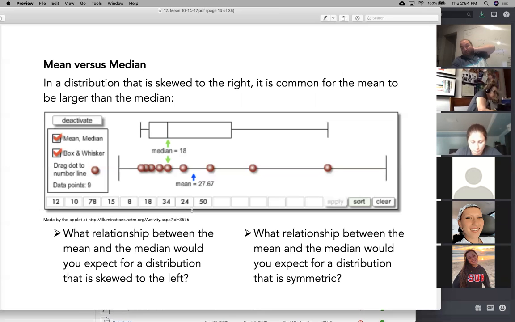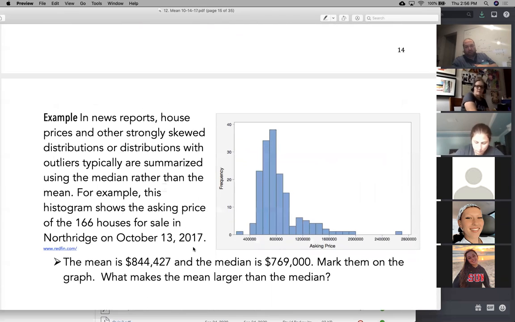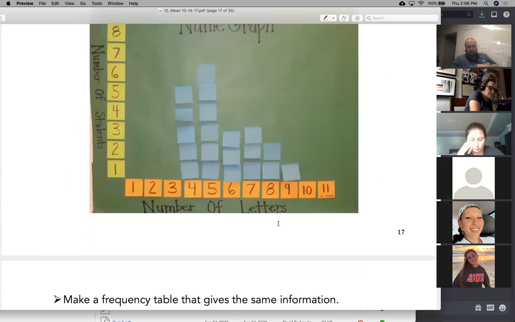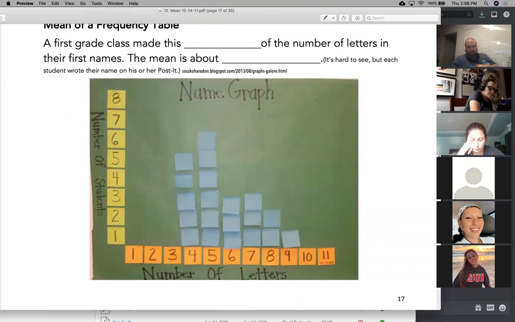If it is symmetric, actually it doesn't matter which one you use because you get the same value in both, but use the mean. When I say symmetric, I don't mean perfectly symmetric necessarily, but if it's close to being symmetric, we would still use the mean. We only use the median if it's really strongly skewed. Like here, for example, this one is really strongly skewed. I would use the median because this one over here really skews my data. So we did all that. This is nothing different.